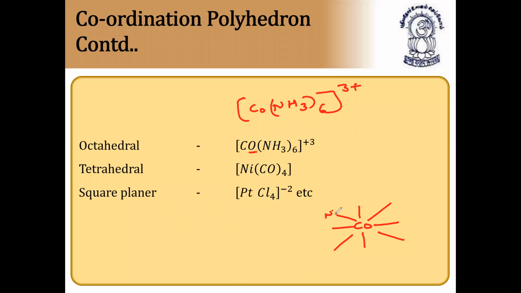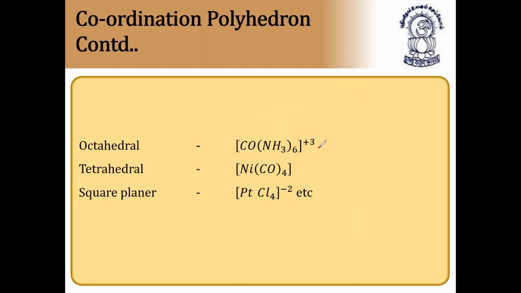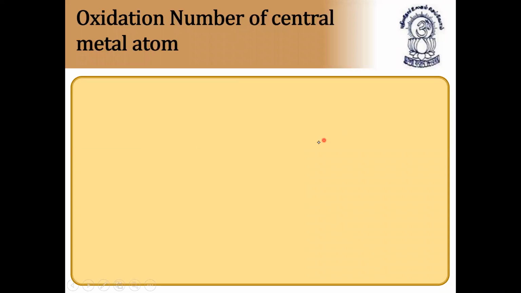Ammonia, ammonia, ammonia, and so on. Like that, you get coordination entities. Tetrahedral, square planar: these are nothing but coordination polyhedra. This type of geometrical shapes are nothing but coordination polyhedra.